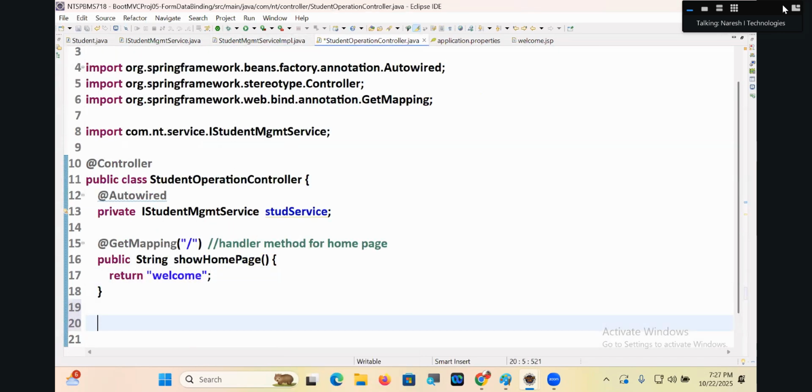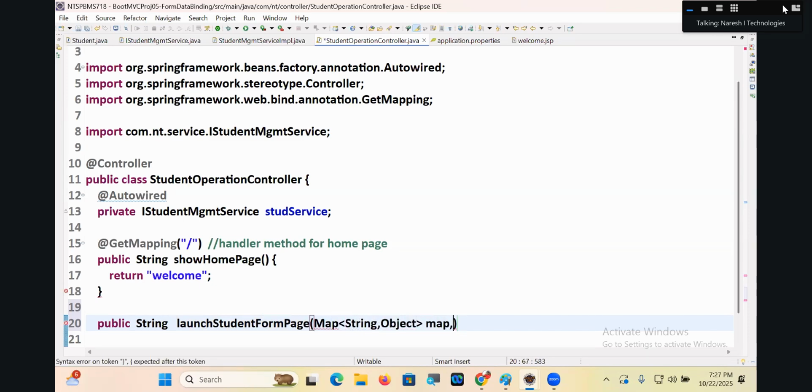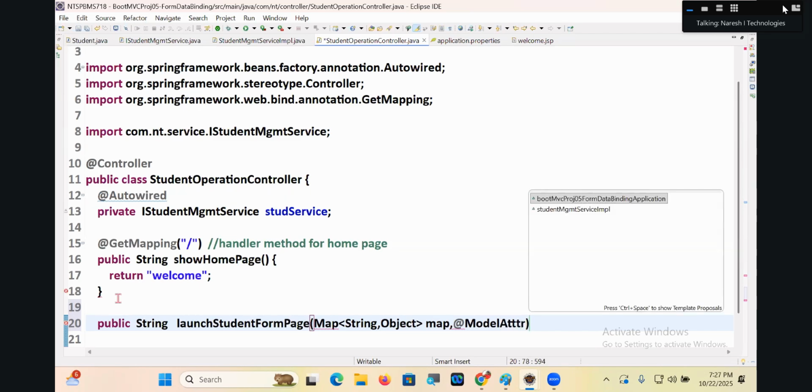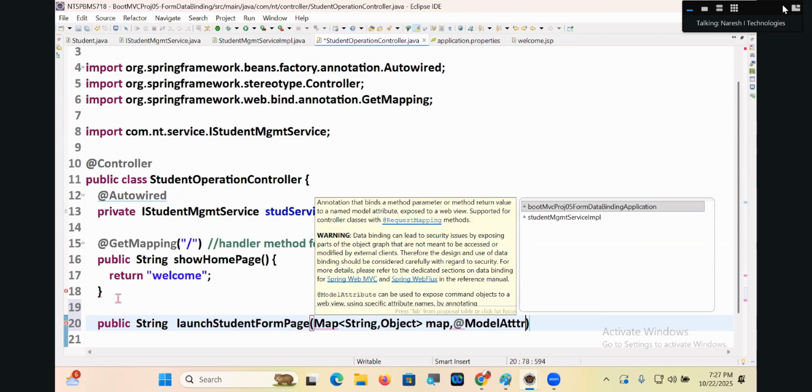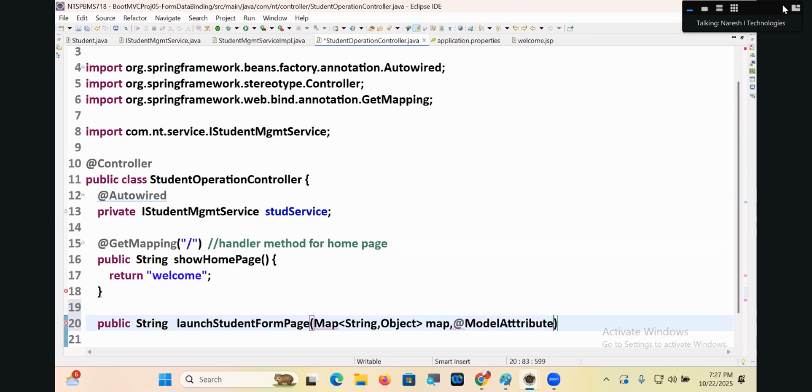That's good. Tell me, public String launchStudentFormPage. The method name can be anything, guys. Do we need a Map or a @ModelAttribute?